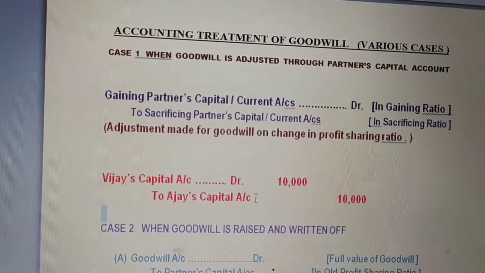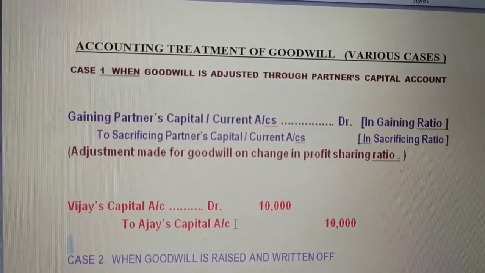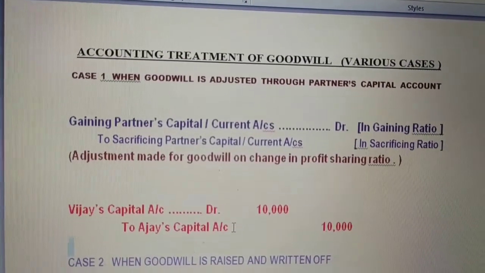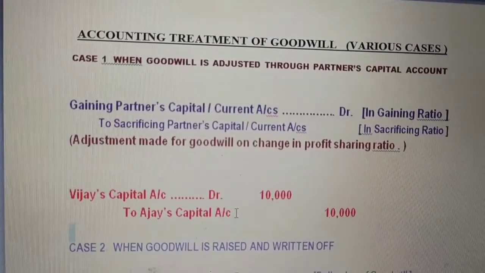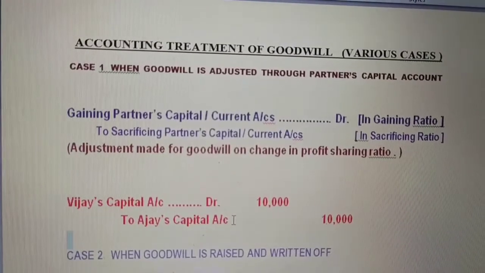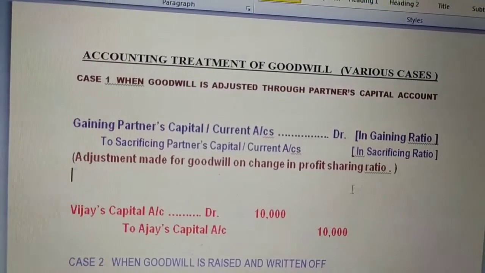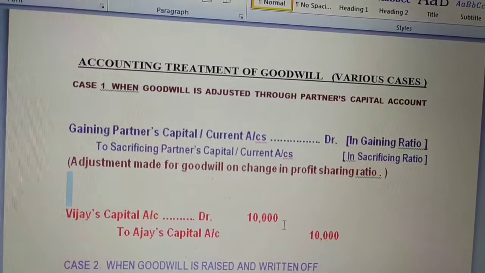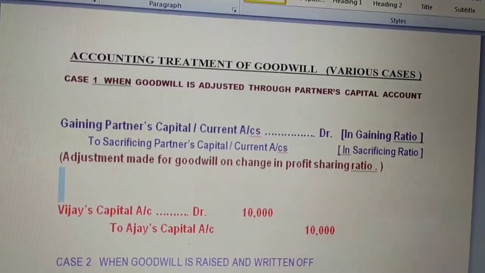So understood the concept? What is the case? In case 1, when goodwill is adjusted through partners capital account, if it is written in the question, you need to pass this entry. And what is the entry? Gaining partners capital or current account debit to sacrificing partners capital or current account. How will you calculate the amount? The total value of the goodwill multiplied by gain share we need to take, then we will get this compensation amount.